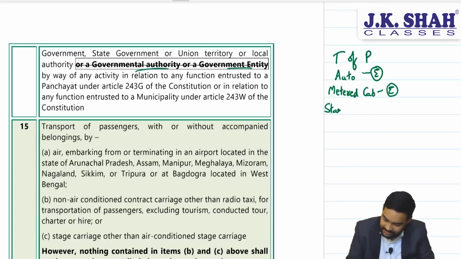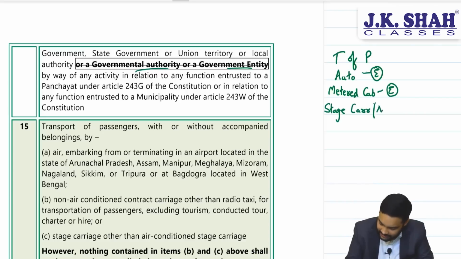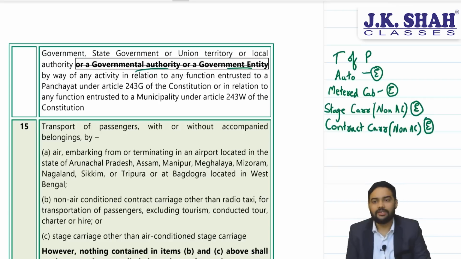Stage carriage non-AC, sir, is public buses, right? Stage carriage non-AC, public buses also enjoyed an exemption. Then contract carriage non-AC, except when it is used for tourism charter hire, also enjoyed an exemption. All these services were exempt.